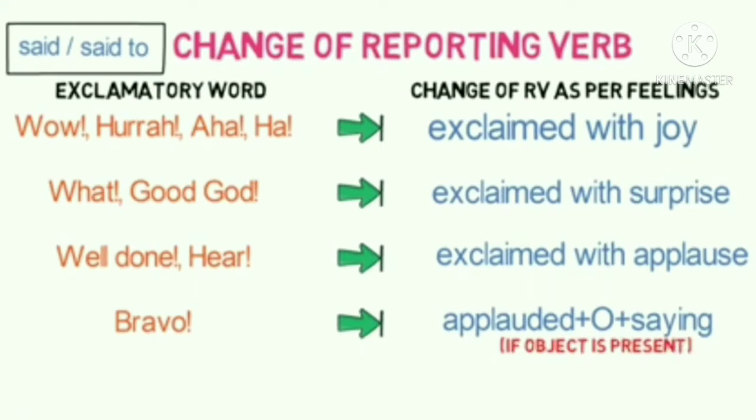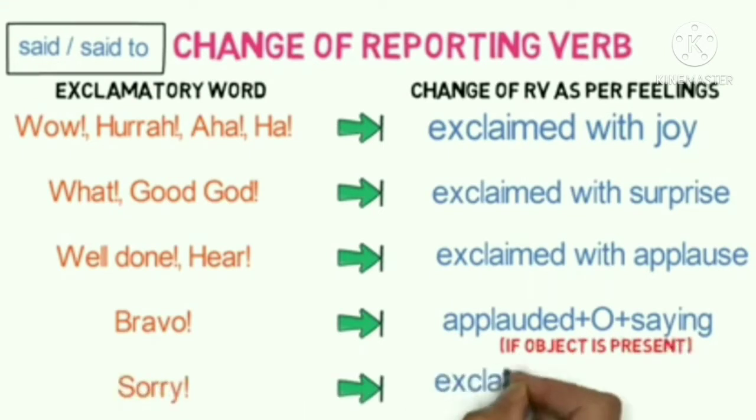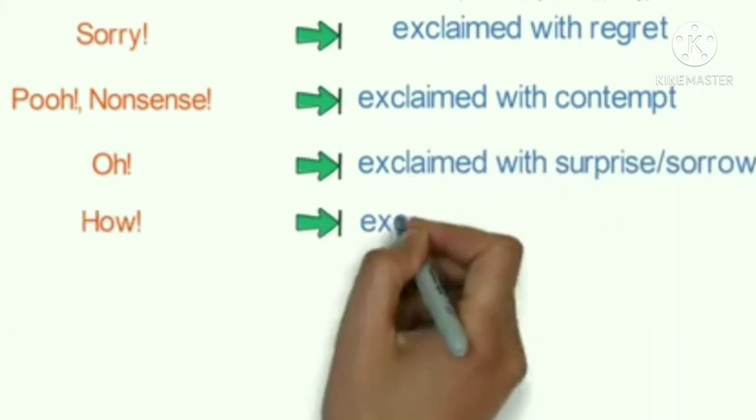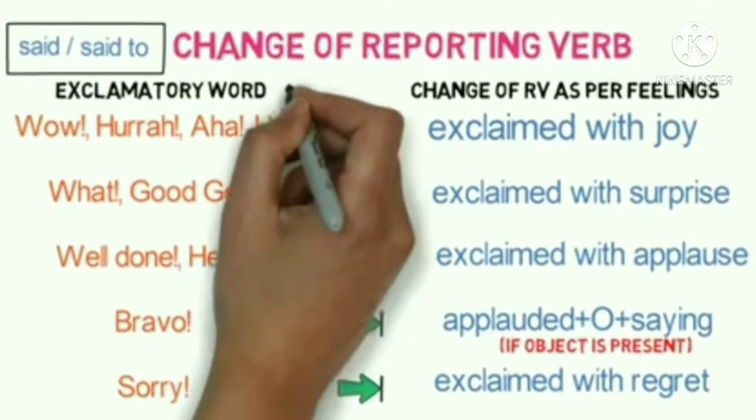That is, if the object is present. And if the exclamatory word is sorry, then it is exclaimed with regret. If the exclamatory word is pooh or nonsense, then it is converted to exclaimed with contempt. If the exclamatory word is oh, then it is converted to exclaimed with surprise or sorrow. If the exclamatory word is how, then it is exclaimed with surprise or regret. If it is alas, then it's converted to exclaimed with sorrow or grief. If it is ah, then it is converted to exclaimed with sorrow, grief or joy. Please note all the exclamatory words will be removed when we are changing it to indirect speech.